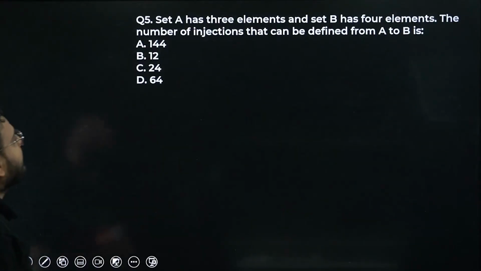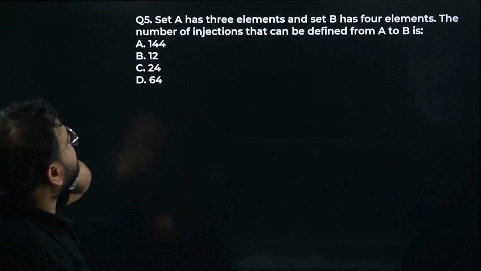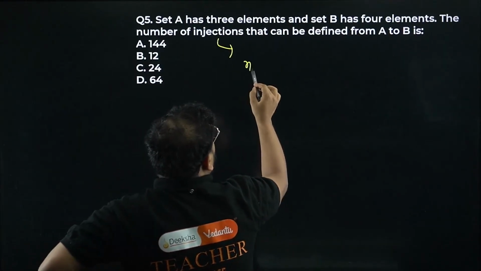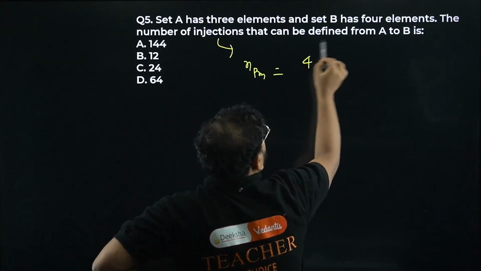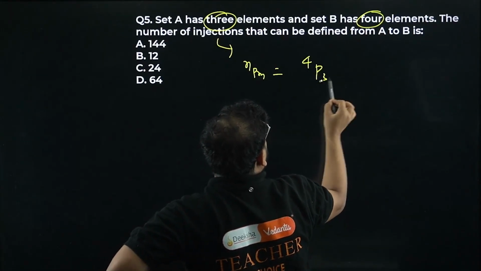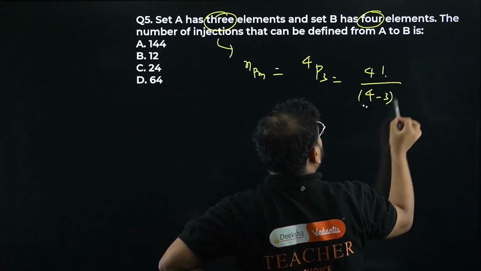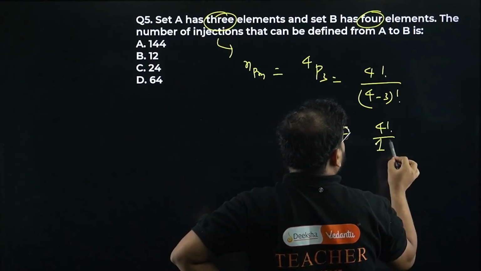Next one. Set A has 3 elements and set B has 4 elements. Number of injections, right? We are going to use the nPr case only. So we have 4 P 3. How much is this? 4 factorial divided by (4 minus 3) factorial, which becomes 4 factorial divided by 1 factorial.